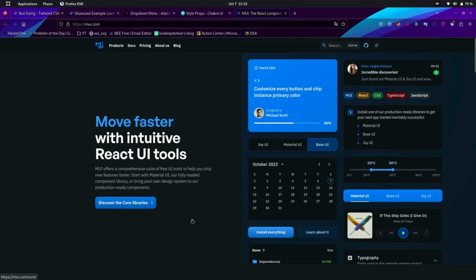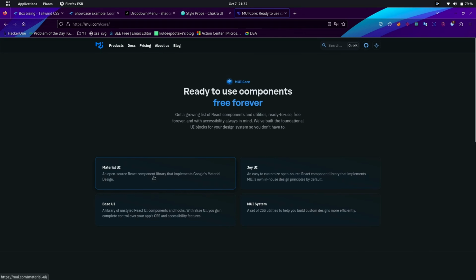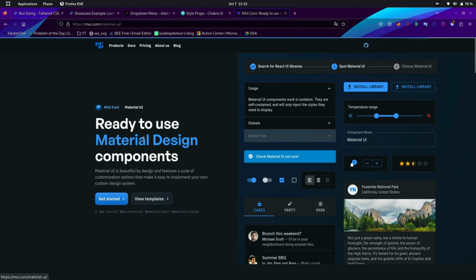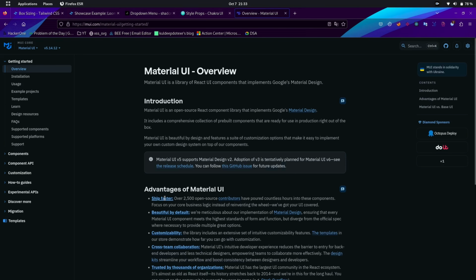Generally, Material UI has various libraries and templates. In this video, we are going to explore the core library of Material UI. You can also explore the other libraries and the templates. For now, let's see the core library of Material UI. Inside the Docs menu, go to the Installation section.